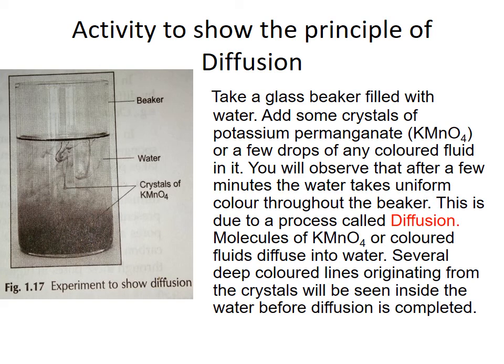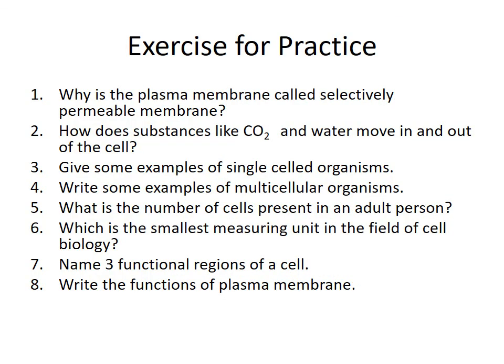This is due to diffusion, that water has mixed and some of the particles are left behind. In this way we can prove the process known as diffusion. Other processes we will see later in the next lecture. Till then, it's up to diffusion.